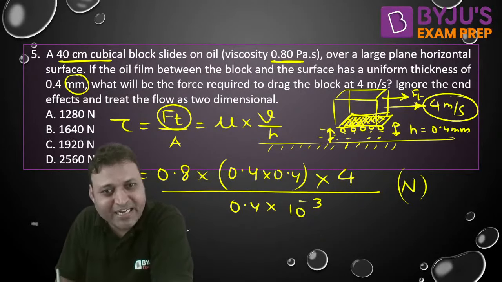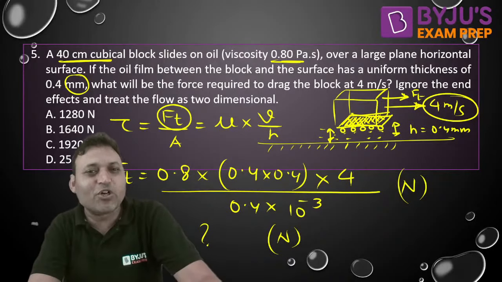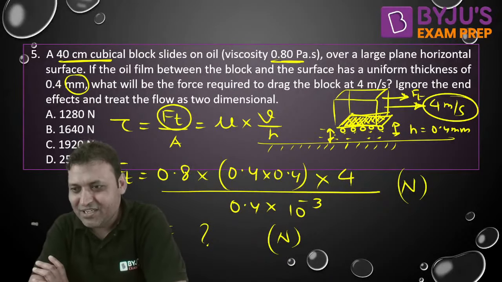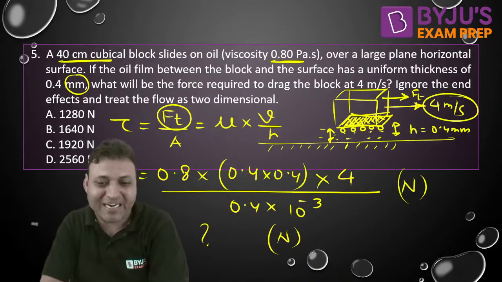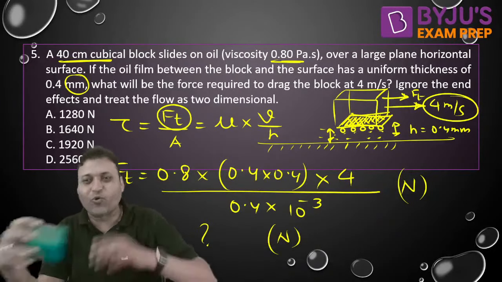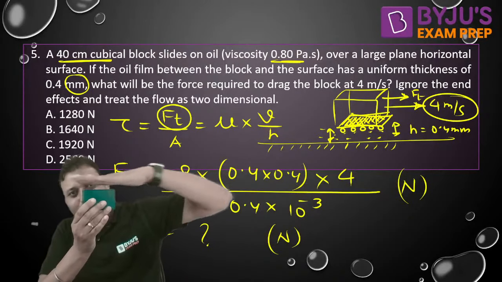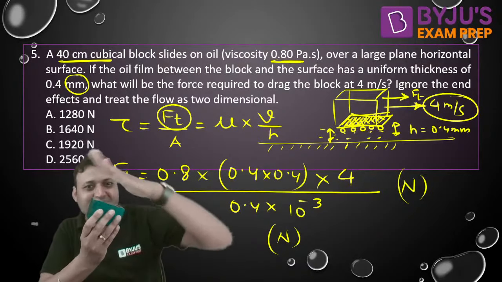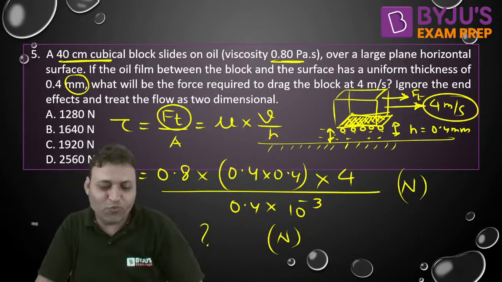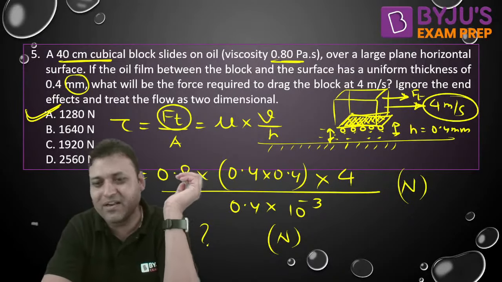Now it is time for you to solve. What is the answer? Shear stress is shear force per unit shear area. You need to understand the shear force is the force which acts tangential or parallel to the fluid surface. And the shear area is the contact area of the moving surface and the fluid. So you will get option A as the correct answer. I hope it is clear to everyone.